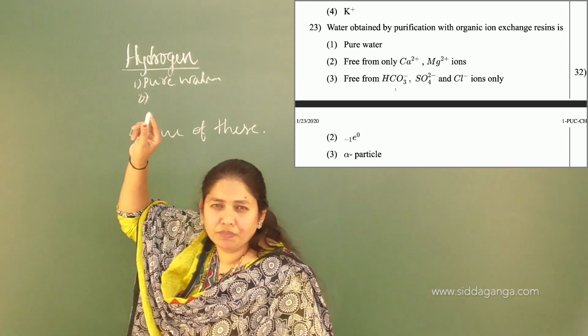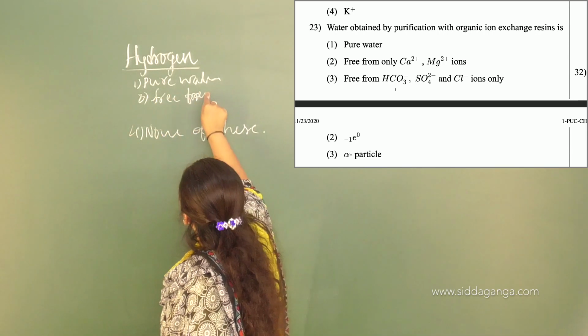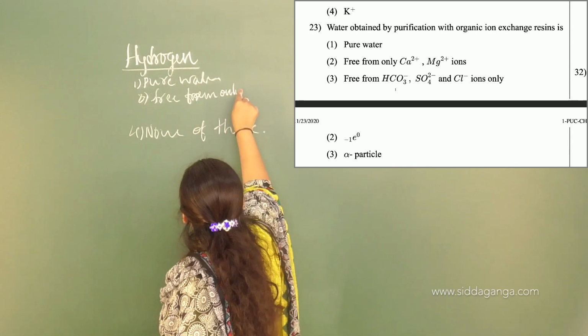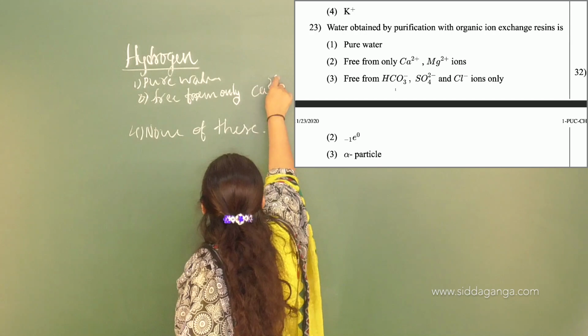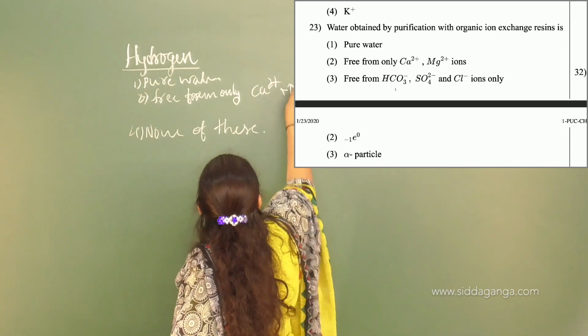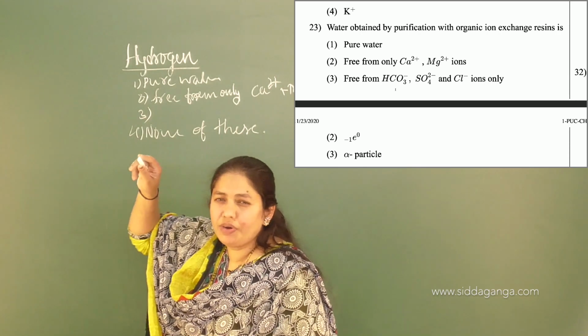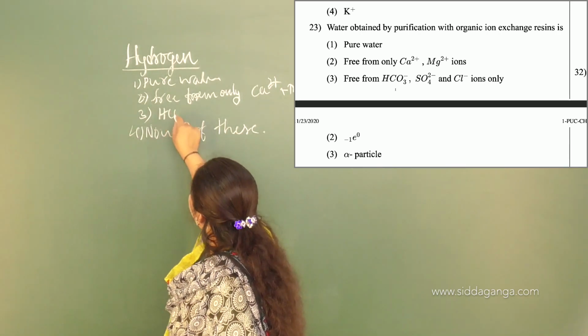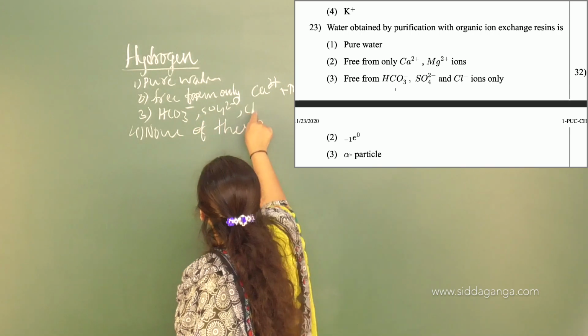The second one is free from only calcium and magnesium ions. And the third option is free from bicarbonate, sulfate and chloride only.